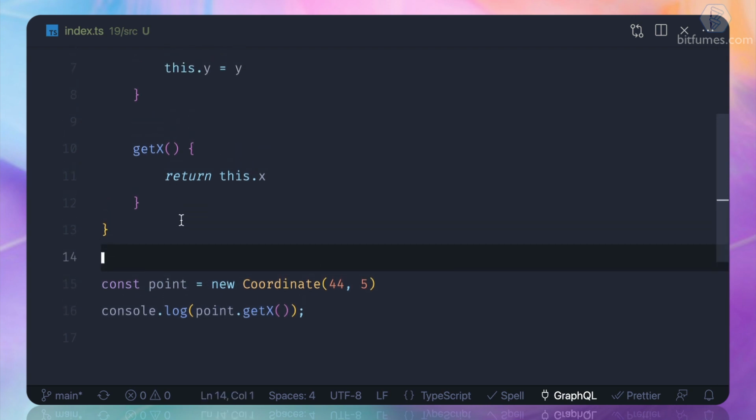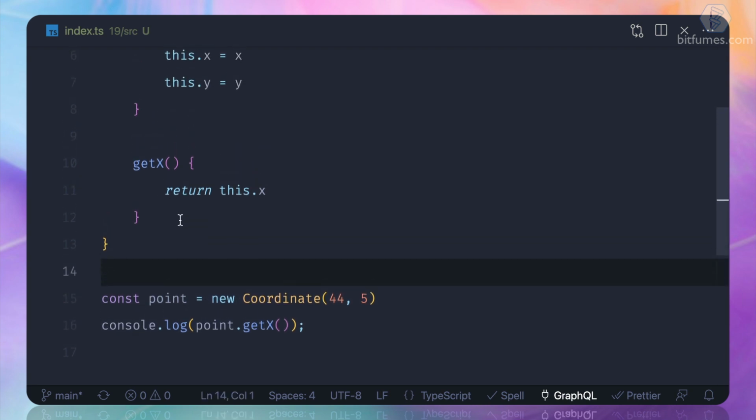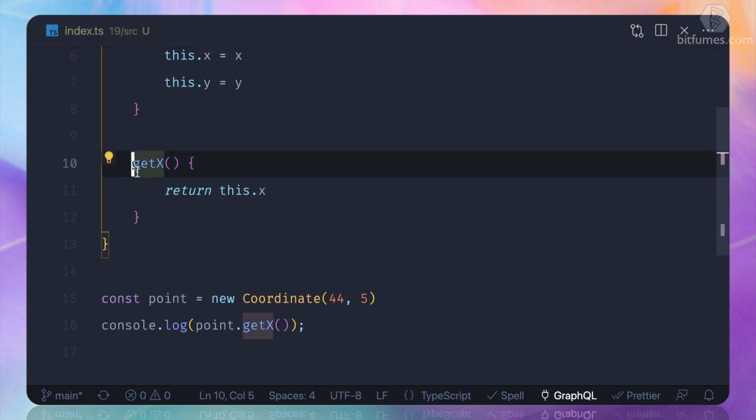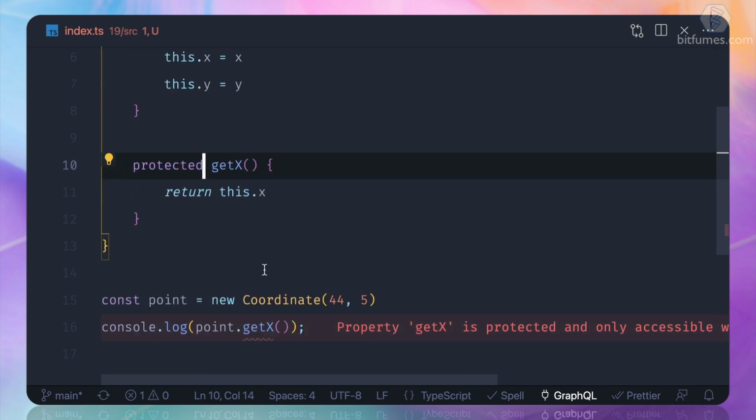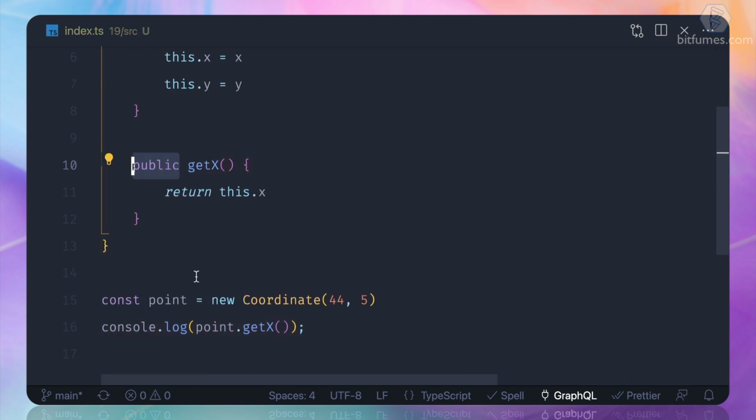So this is once again easy, and we can assign the visibility property here also. I can say this is going to be a public method or maybe a protected method, just like this. You can see once again it's giving the problem. So we can simply say, hey, it's a public method. That's really great.